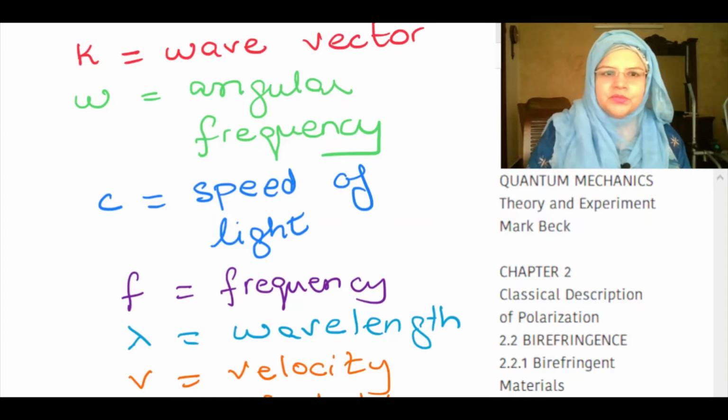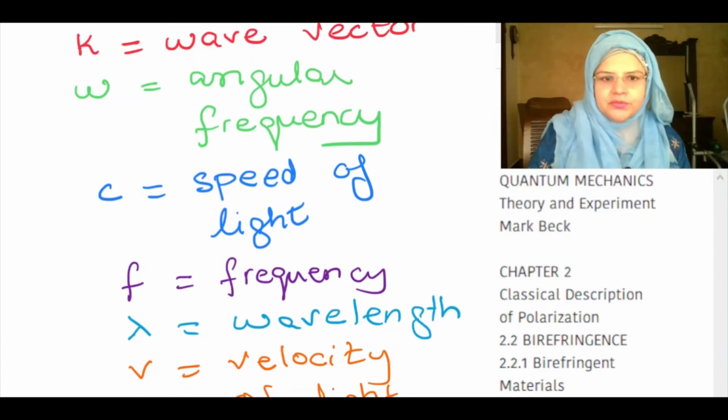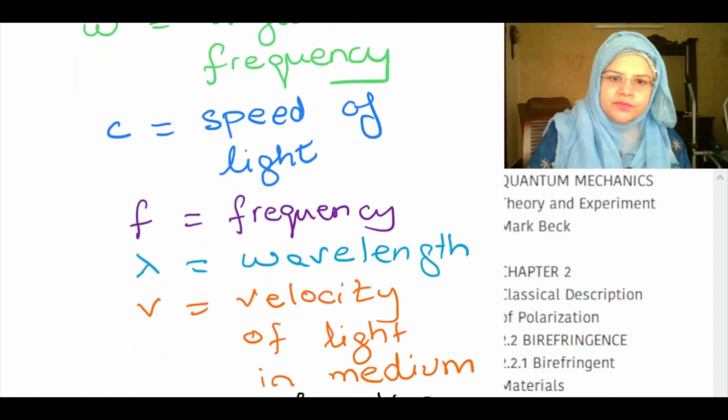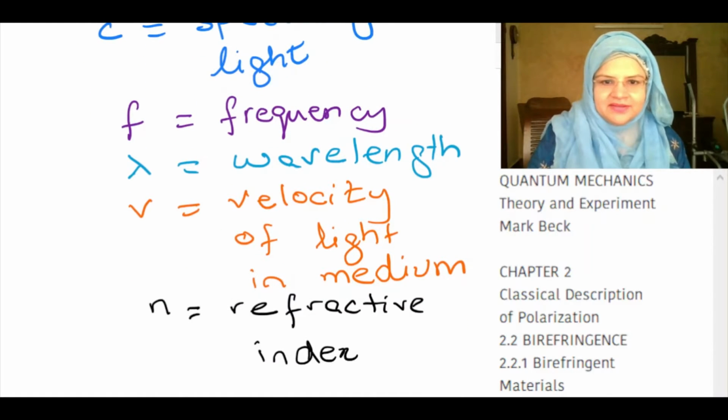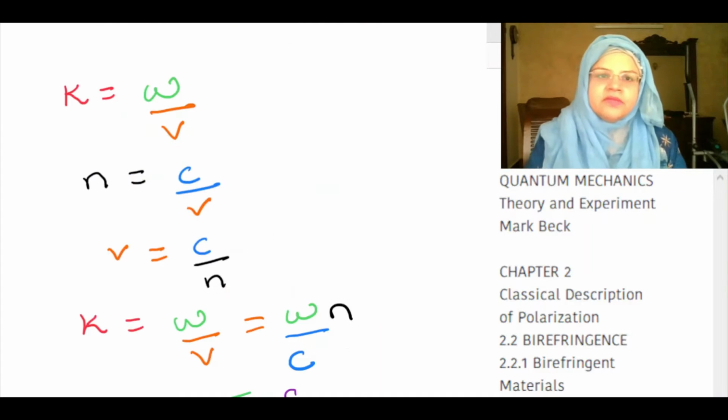k is equal to wave vector, omega is equal to angular frequency, c is equal to speed of light, f is equal to frequency, lambda is equal to wavelength, v is equal to velocity of light in a medium, n is equal to refractive index. The wave vector k is equal to omega over v. The refractive index n is equal to speed of light in vacuum over speed of light in medium.